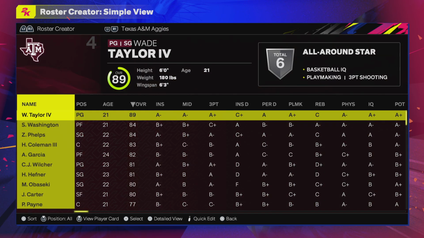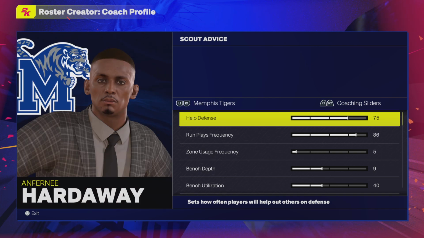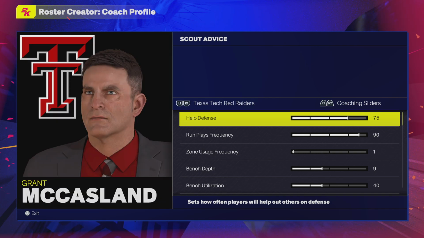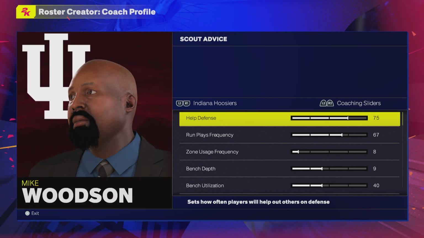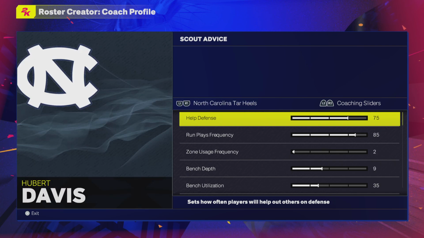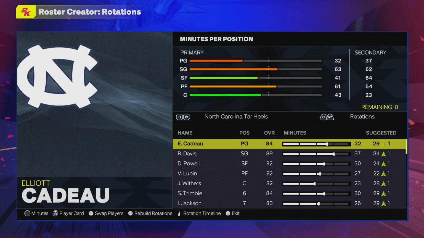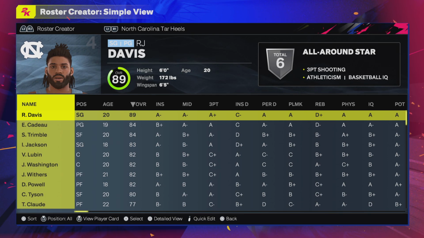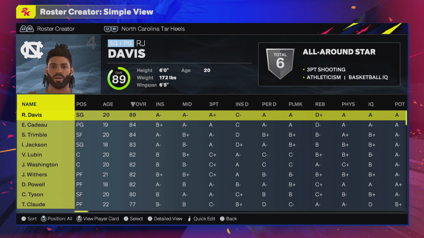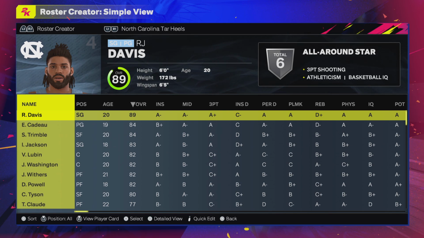But really quickly, I want to show you. So if you go to the coaches, I added Anthony Hardaway's official face to the roster. I also added Mike Woodson's official coach face as well to the roster. And finally, Hubert Davis. So those guys actually had their faces as far as from the NBA side, so I was able to add those. This does include, like I said, playbooks are accurate. With the slider set, you get an accurate, authentic college feel. So shout out to DAREALDROC for all of his hard work.